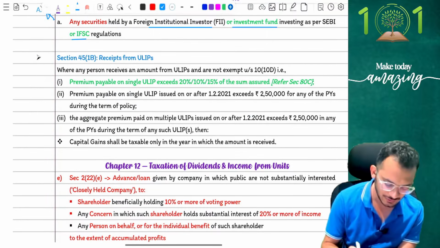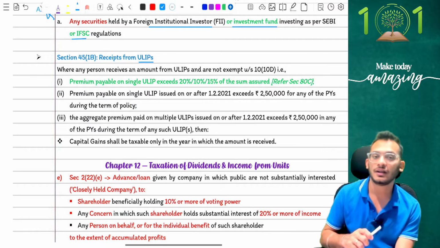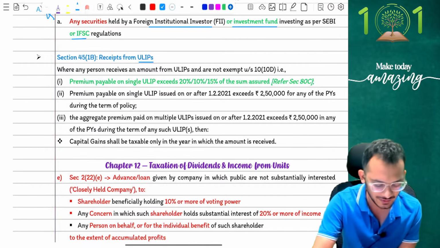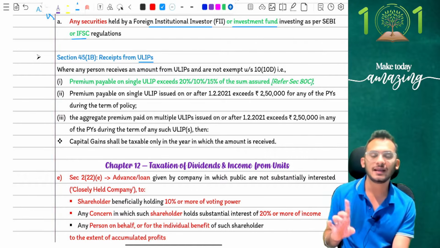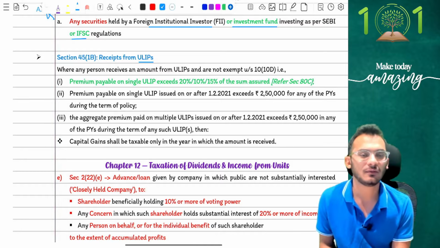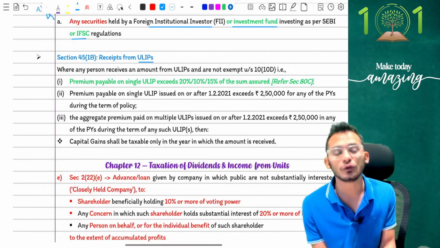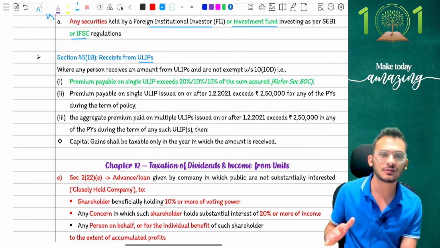Yes, good. Next one is your ULIPs. For those who remember, people, there is a section called section 45(1)(b) which talks about ULIPs, which says that if you are going to have any unit linked insurance plans, you should not make a premium of more than 2,50,000 rupees. If you're going to make a premium of more than 2,50,000 rupees, the policy or the group of policies will become taxable. Now, there was this one confusion which was going on in the market.